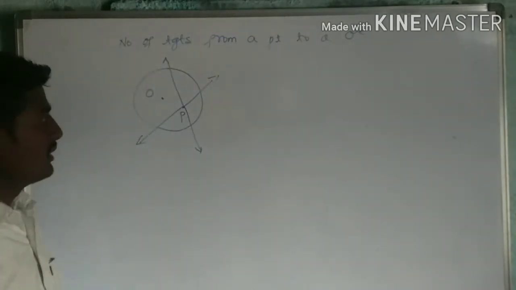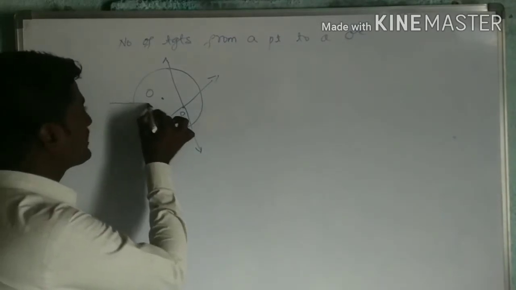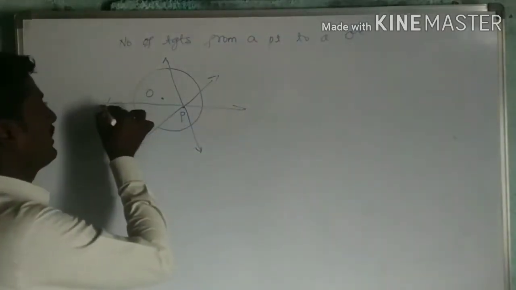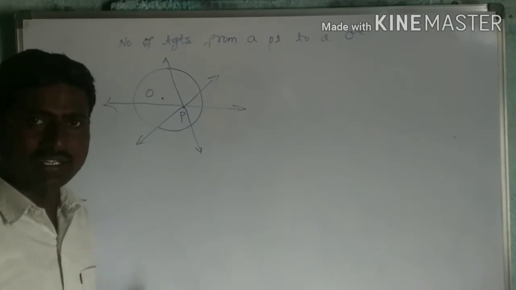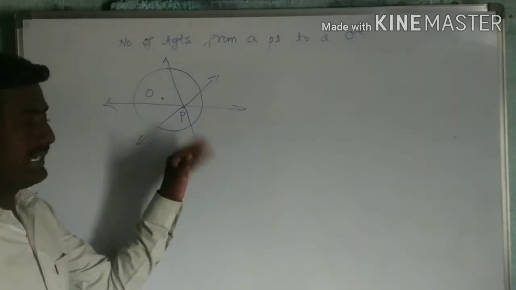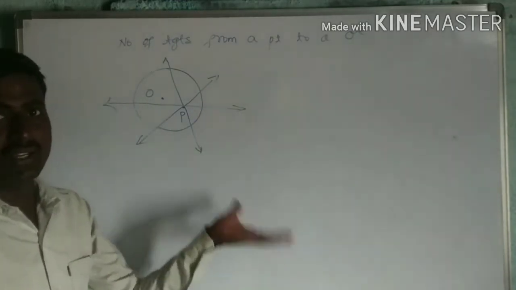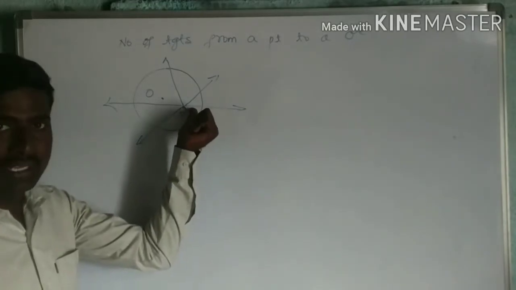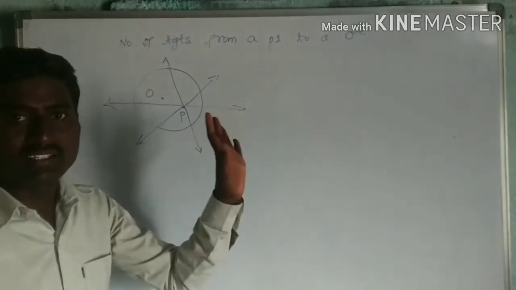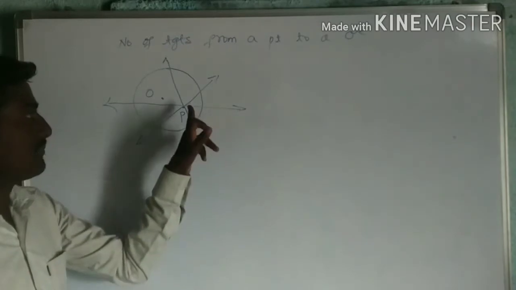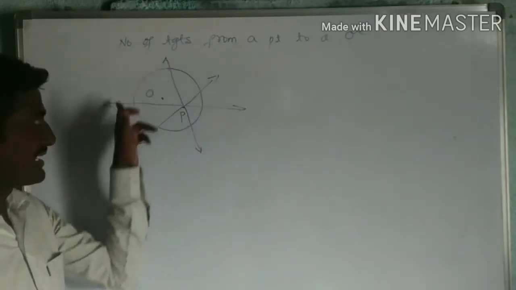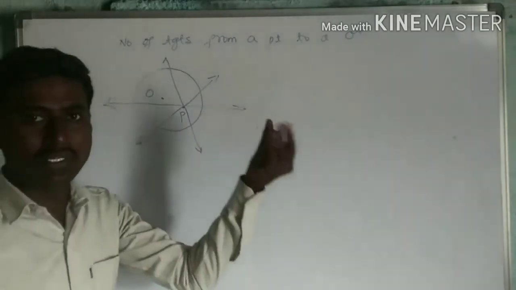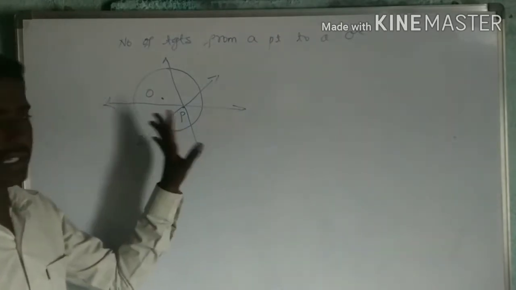Secant. If I draw a line passing through this point in this way, again it will be a secant. So from any direction you can draw through this point P, I am not getting a tangent. If suppose there is a point P inside the circle, no tangents can be drawn. Keep it in mind.